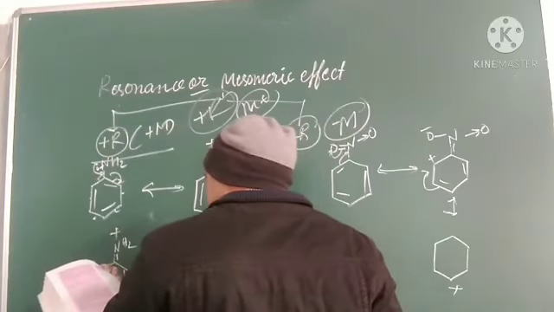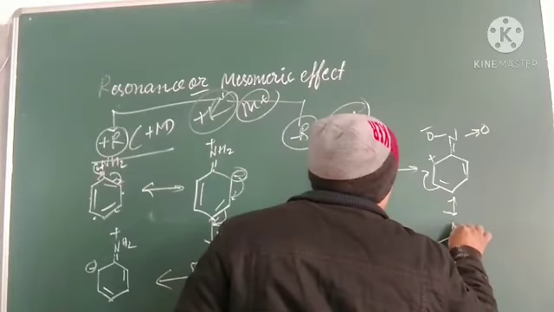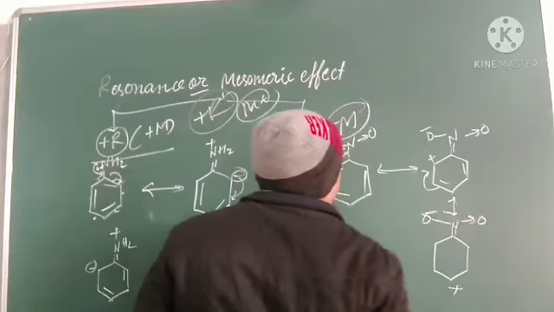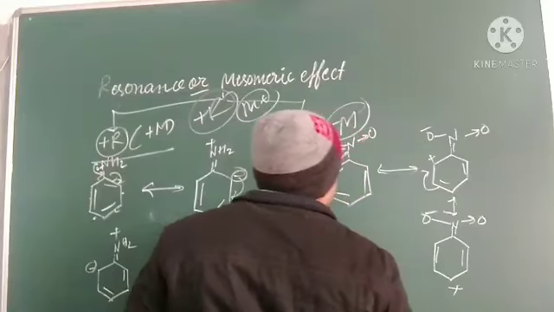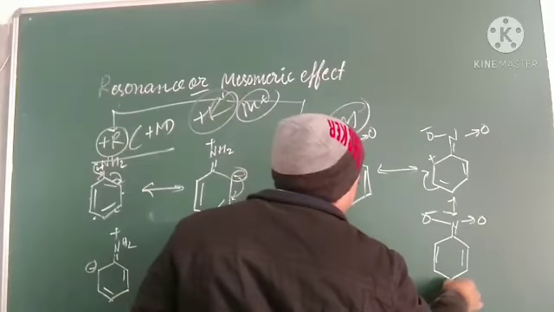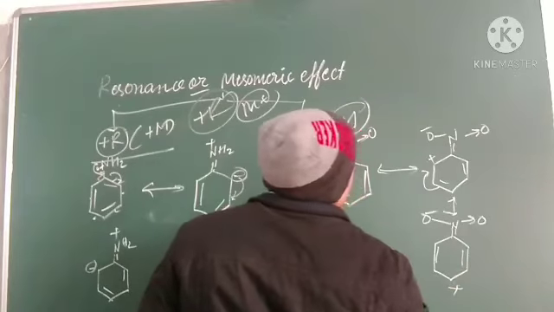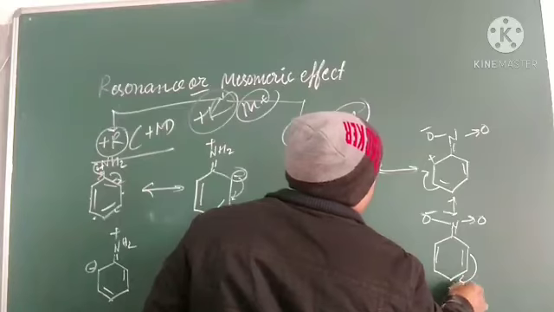We can show this going there, with NH and O minus, and here a double bond, and here also. In the next step, this positive charge goes there, so that comes here, and this goes there.